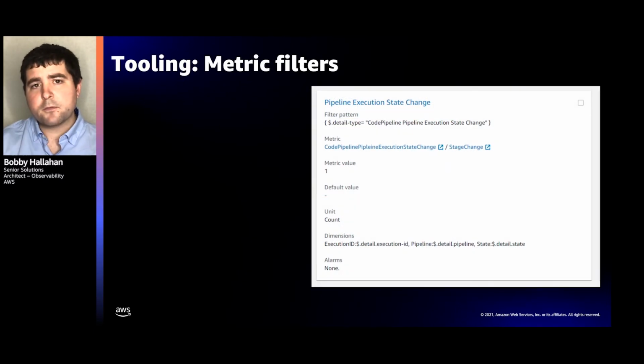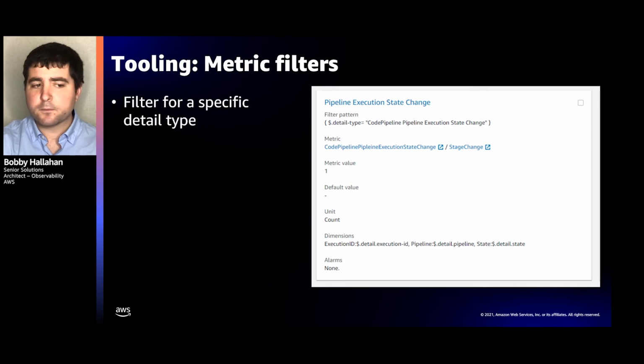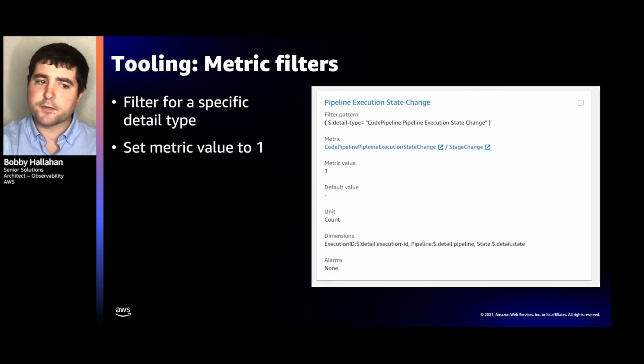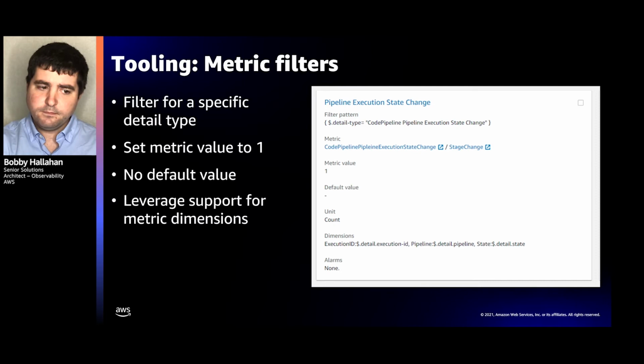So now that we have all of these events from our services inside a CloudWatch log group, what we can do to define those metrics is leverage a metric filter. I'll quickly show here where we're using a detail type, using CodePipeline, we're setting a metric value, and then we're using different dimensions to extract those metrics for different execution states. In a moment, we're going to jump to a demo where we'll actually highlight this. But we're filtering for a specific data type, setting that metric value to 1, no default value, and of course we're leveraging the new support for dimensions in metric filters.